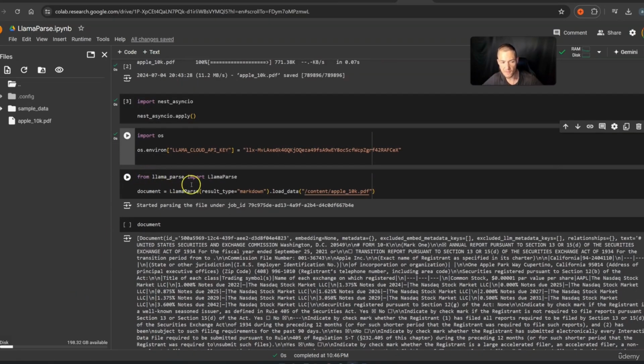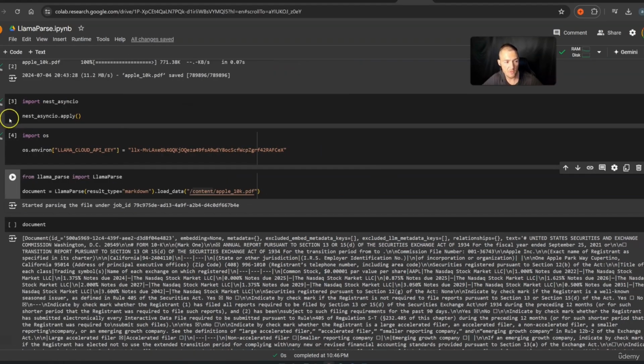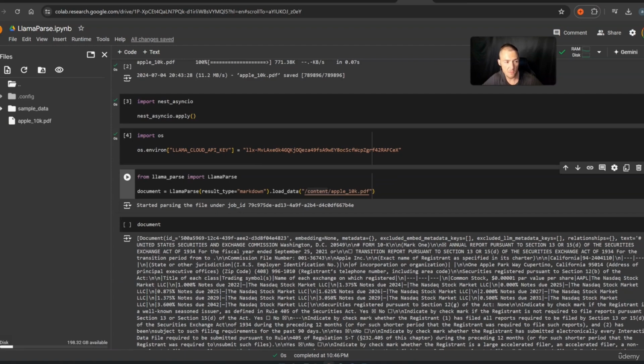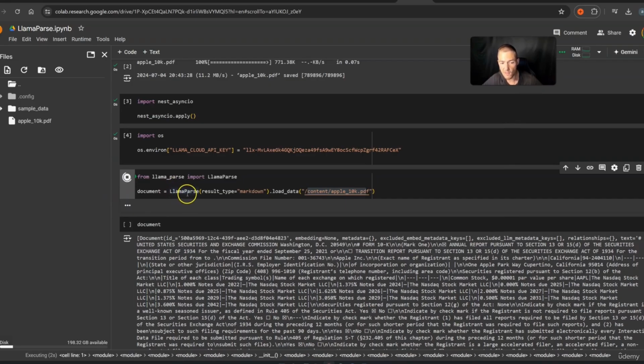Now the next cell simply tells us that we want to have everything as Markdown, and we want to have the Markdown from our loaded data. The loaded data comes from content Apple 10K PDF. So of course it's this thing right here. Here is my file, so we simply press here on these three dots. We simply press copy path, and we need to insert it here. I have already done this. So we press play on this cell, and then everything will get included, and we get everything as Markdown.